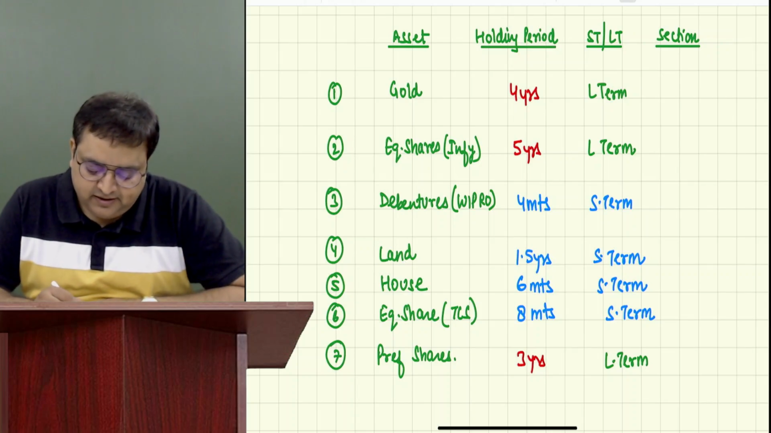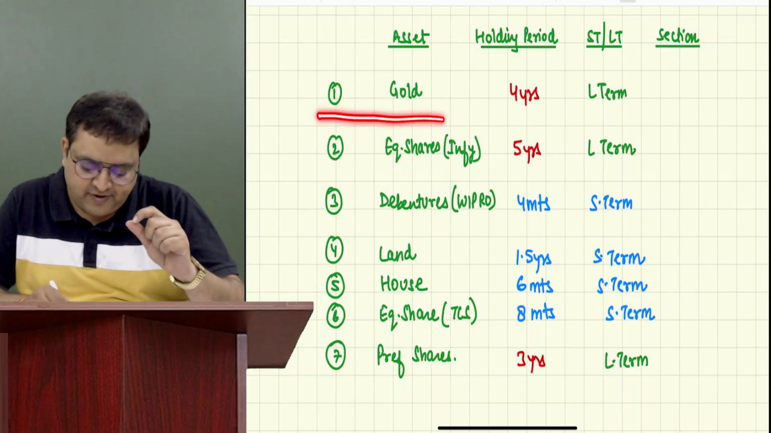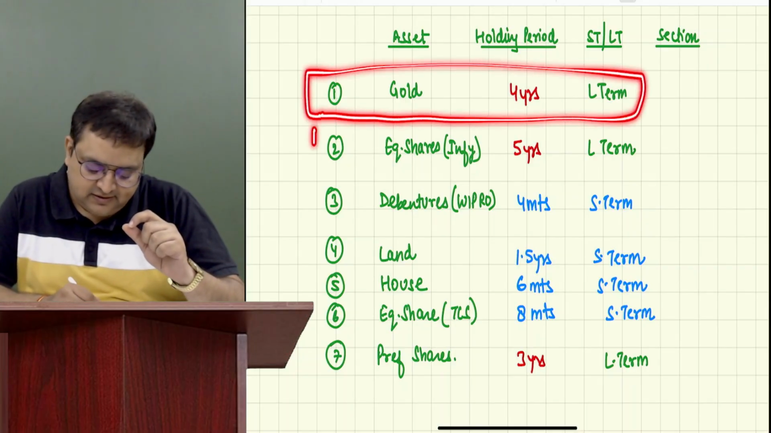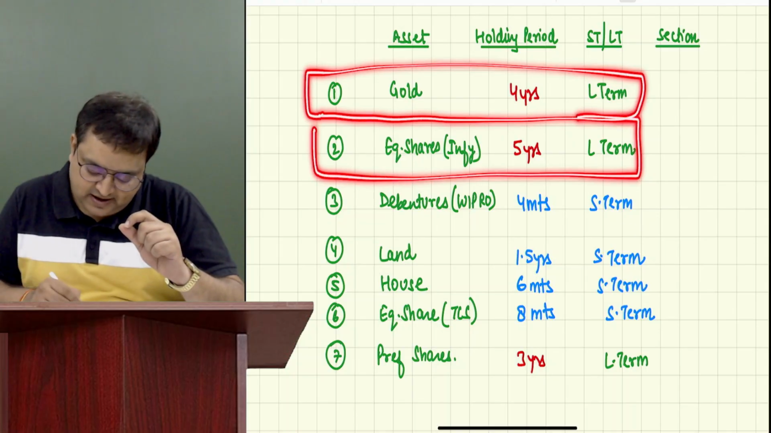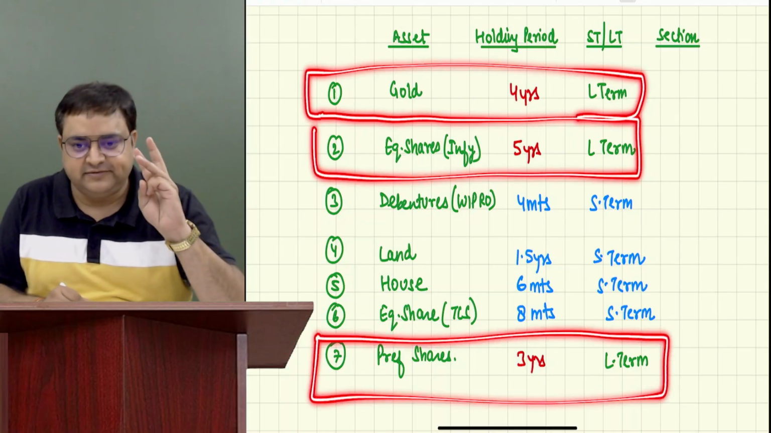Now, please tell me, just pick up long term. We have 3 long terms over here. One, this one, second, this one, and third over here. Everybody is okay with this? We have 3 long terms.